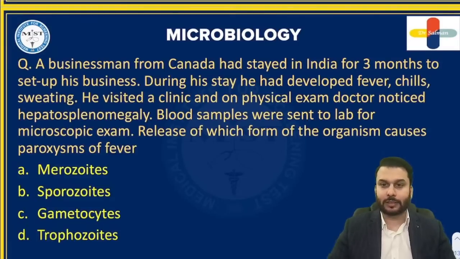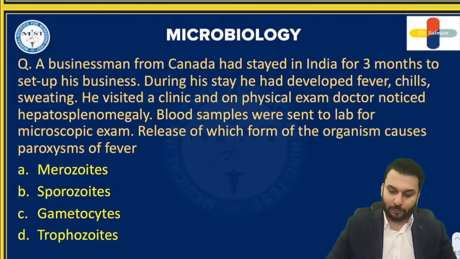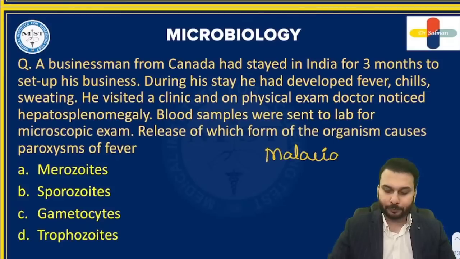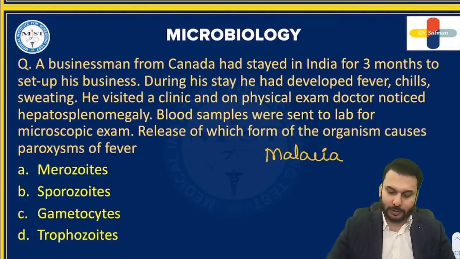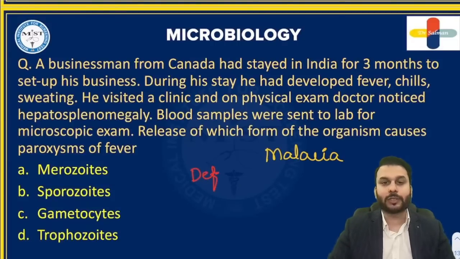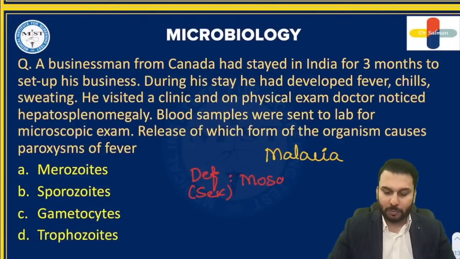So, guys, let us talk about this one now. First of all, they're talking about the disease called malaria here, right? Malaria disease. You all know malaria disease, there are two hosts involved here. One is a definitive host. Definitive means the host in which the sexual cycle of the parasite takes place. And who is the definitive host here? Female Anopheles mosquito, right?